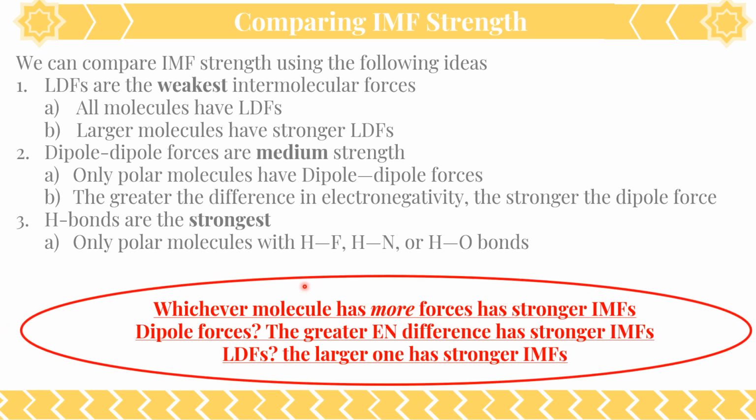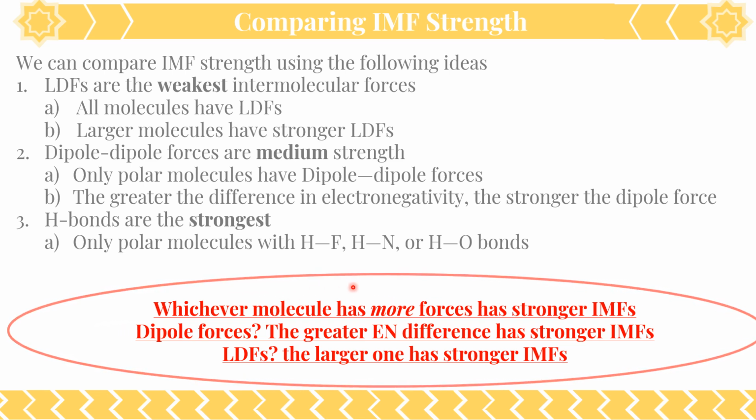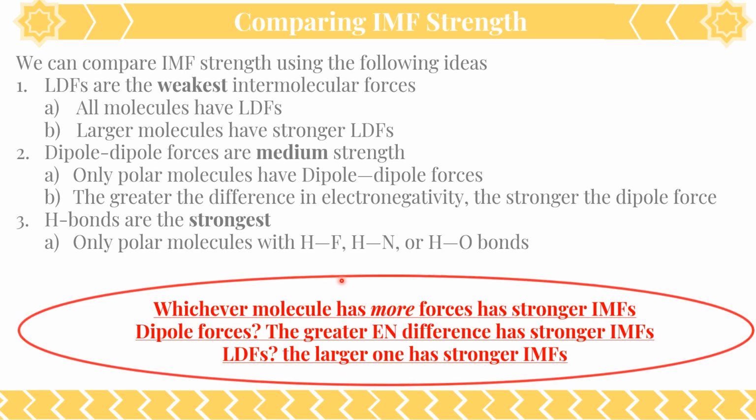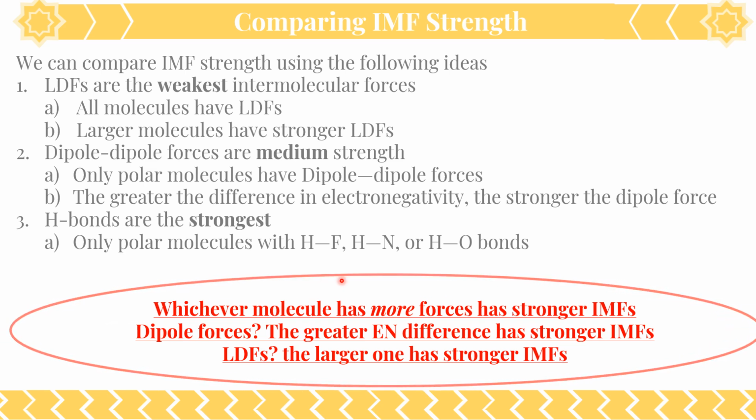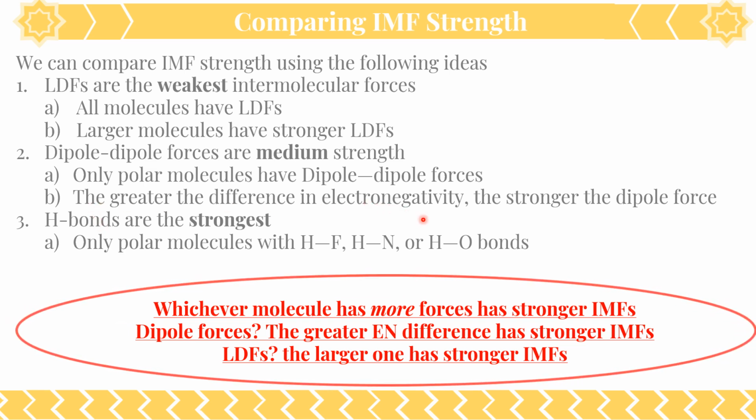If one molecule has more forces than the other, it's got stronger intermolecular forces. If they have the same forces, you can either compare LDFs or compare the dipole-dipole force. Larger molecules are stronger, or the greater the difference in electronegativity, the stronger. Those are the two you can go with.